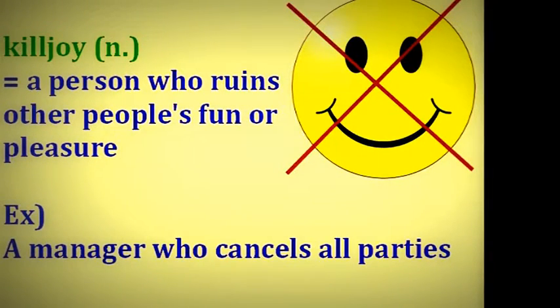Killjoy. A killjoy is a person who ruins other people's fun or pleasure. They kill the joy, the happiness of other people. For example, if you work in an office that normally celebrates people's birthday parties, so everybody in the office gets together and you have a cake and some music, but then there's a new manager who says, "No more parties, you can't have parties anymore," you would say that guy is a killjoy because he ruins the fun.